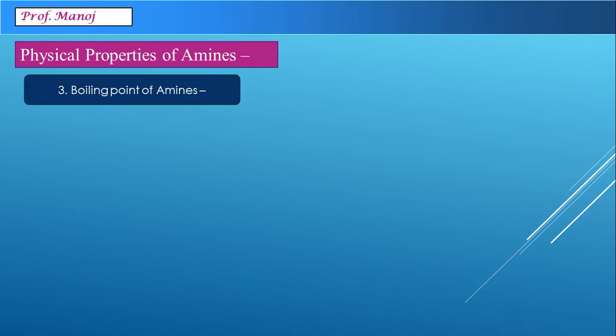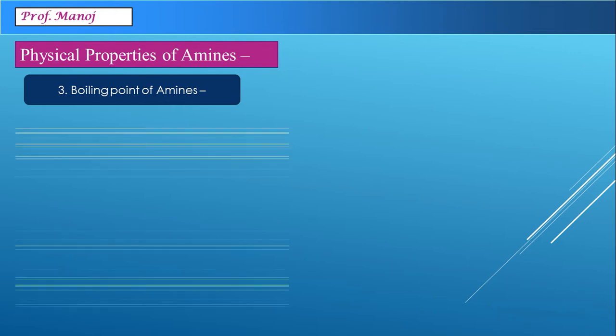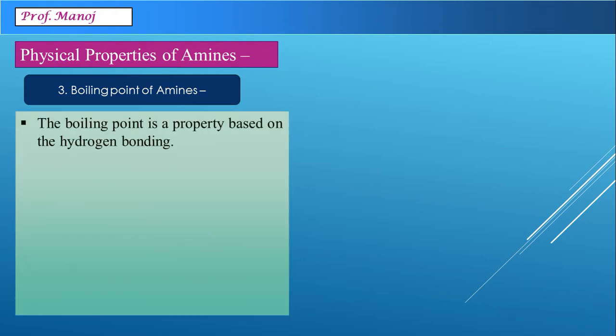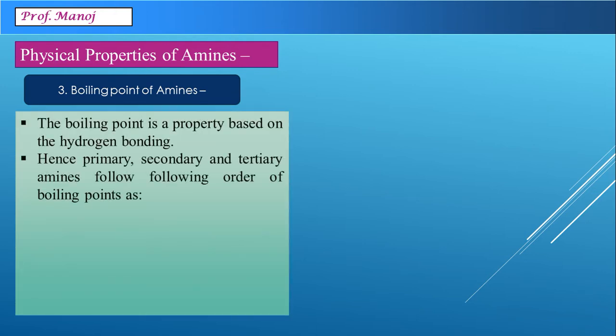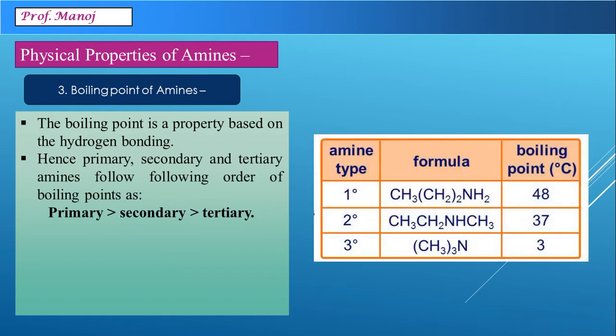The third property which is connected with hydrogen bonding is boiling point of amines. The boiling point also is, as we know, based on hydrogen bonding, and since we studied just now that primary amines have most extensive hydrogen bonding, lesser in secondary and least in tertiary, the order of boiling point is primary amine greater than secondary amine greater than tertiary amine.